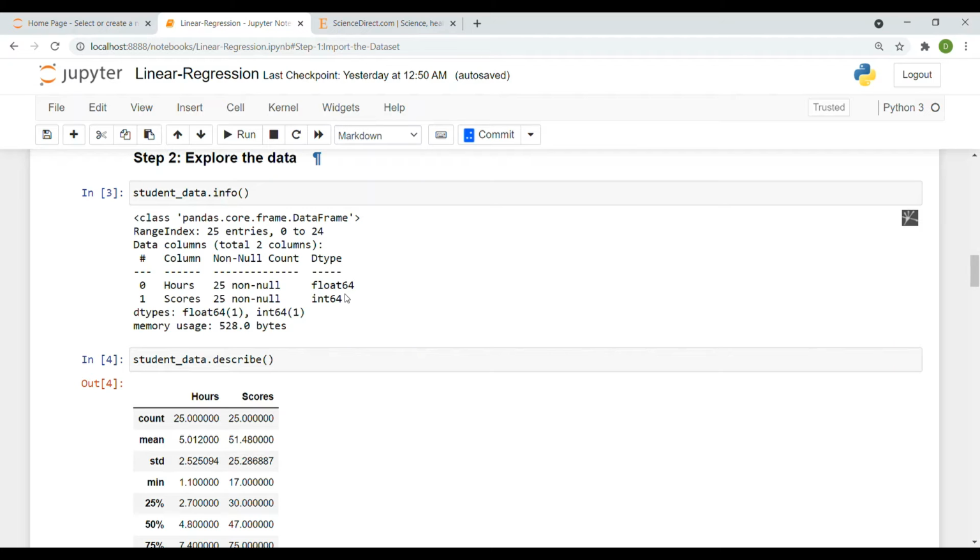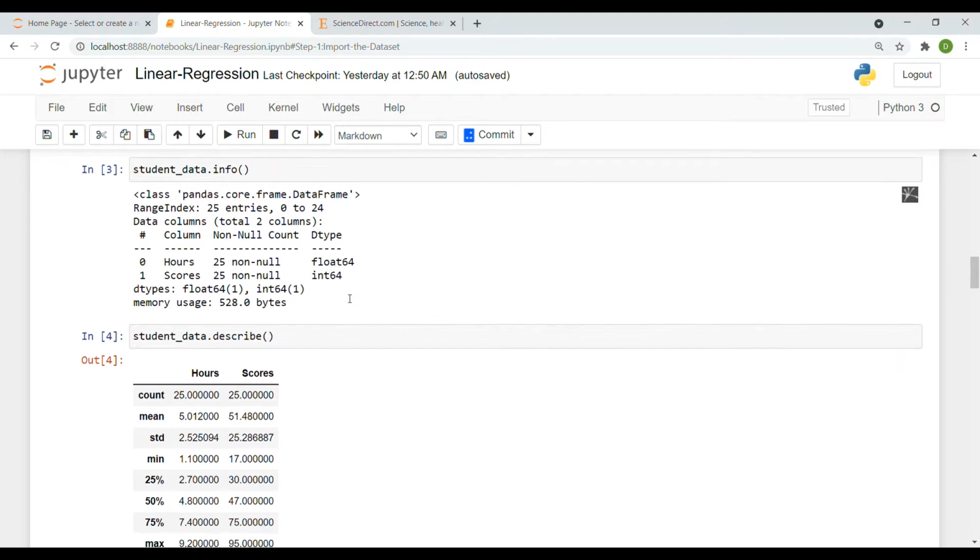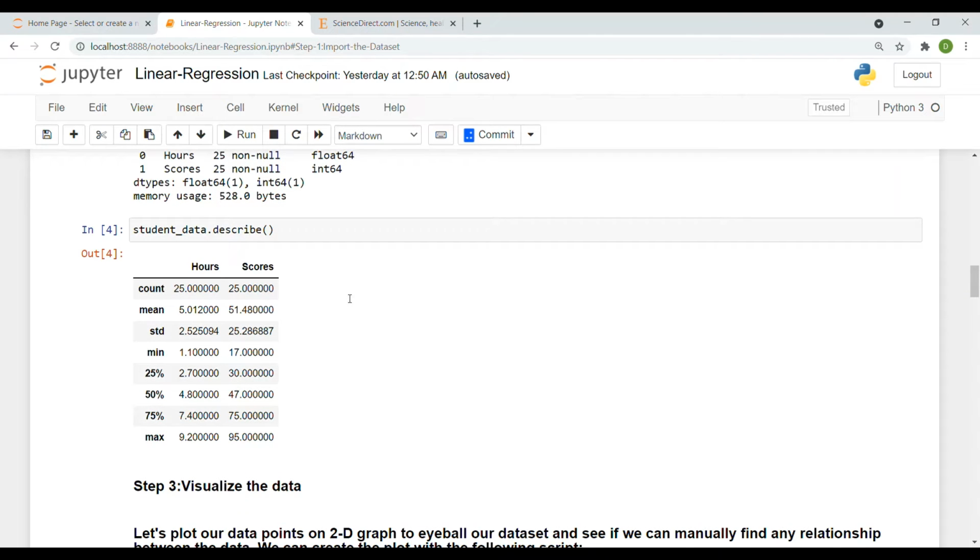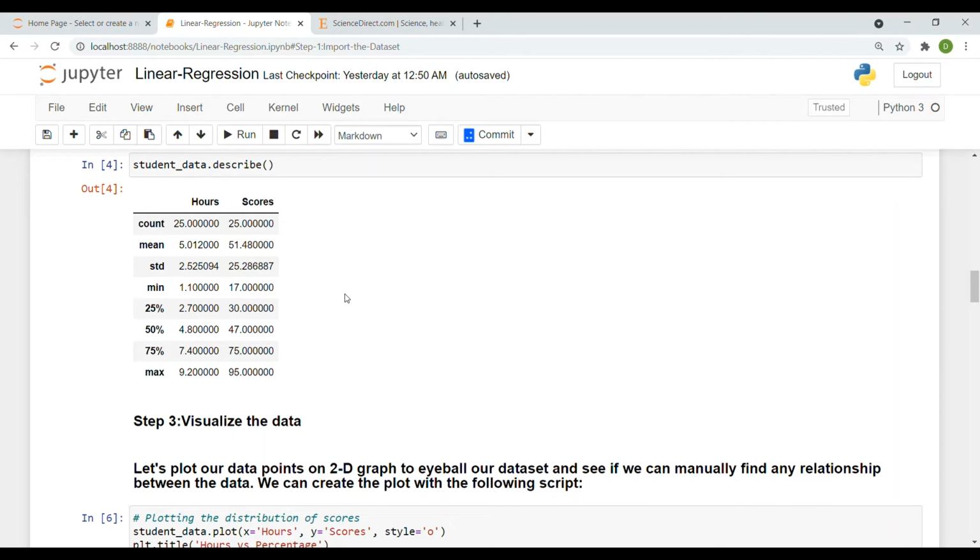We see that the data type for hours is float64 and the data type for score is integer64. And through .describe we get the count, mean, standard deviation, the minimum value, all the percentiles, that is 25th percentile, 50th percentile and 75th percentile, and the maximum value of hours and score.